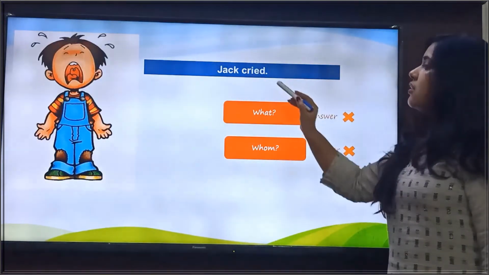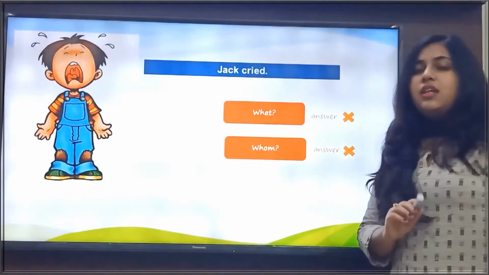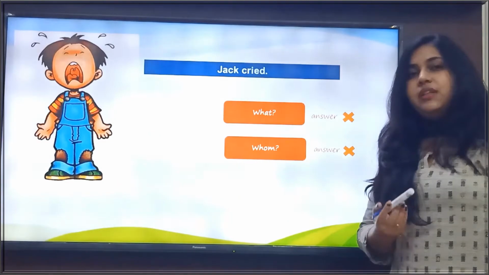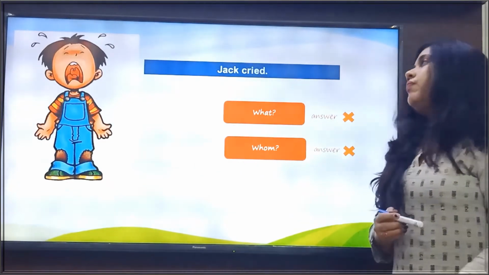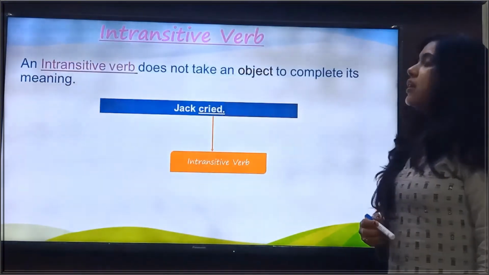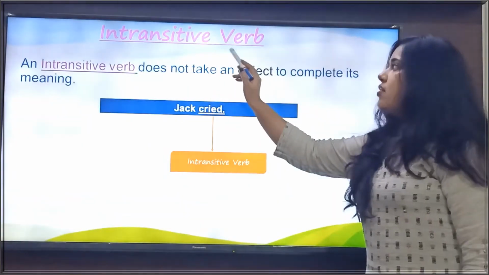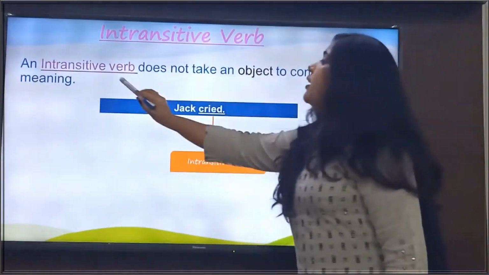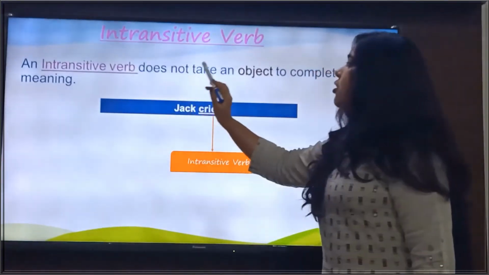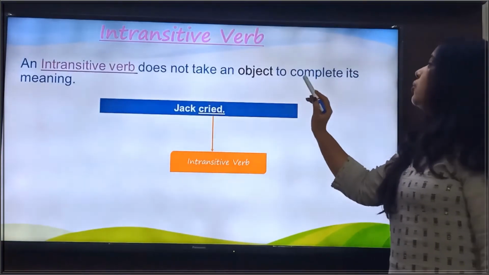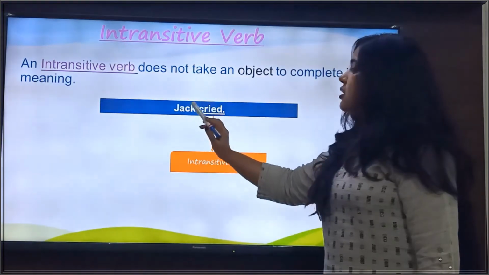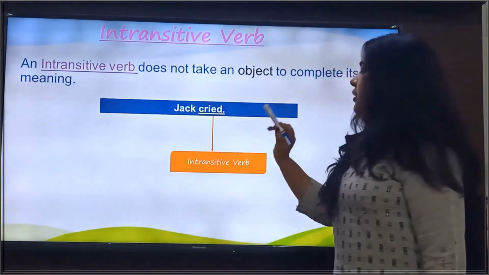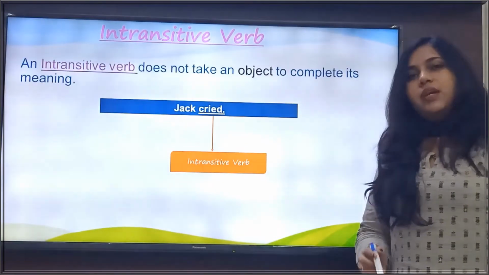That means this verb is not taking an object to complete its meaning. So what kind of verb is it? It is an intransitive verb. An intransitive verb does not take an object to complete its meaning. So in the sentence Jack cried, cried is the intransitive verb.